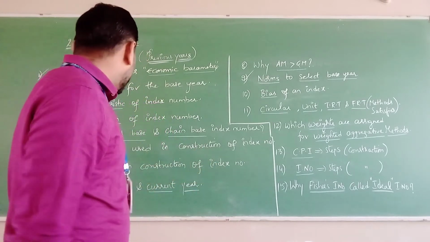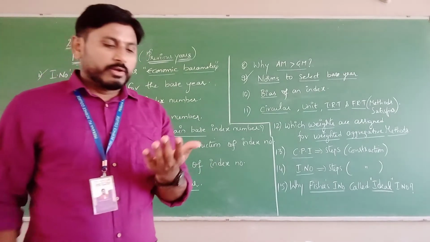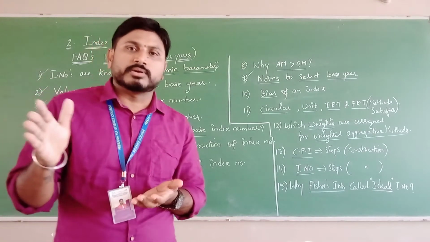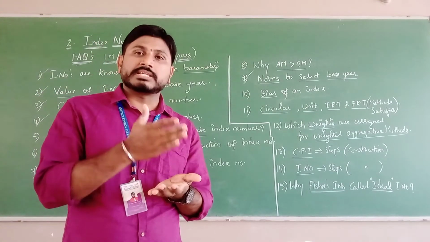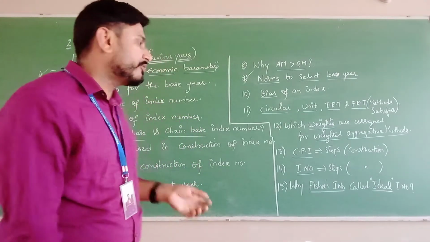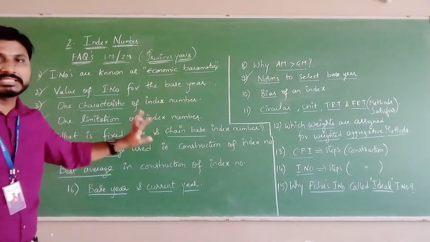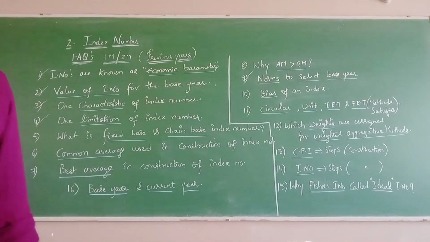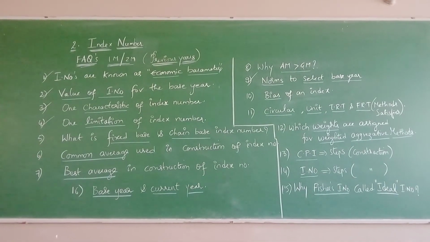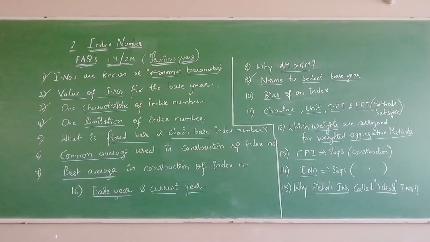Then for fixed base, whatever the current year you consider to measure the index number, the base year is fixed for all the current years. That is the meaning of fixed base index number. Look at the exact definition of fixed base index number: if the period of comparison is kept fixed for all the current years.